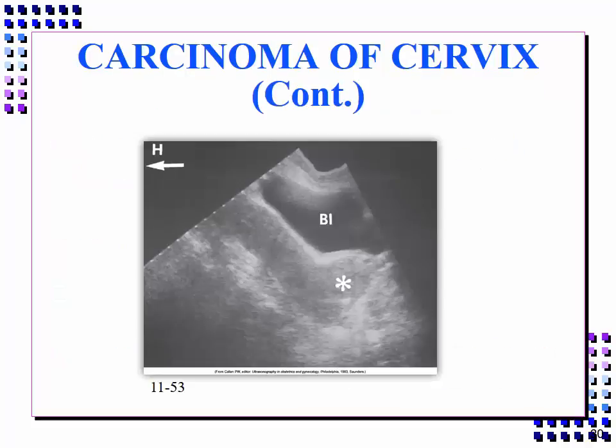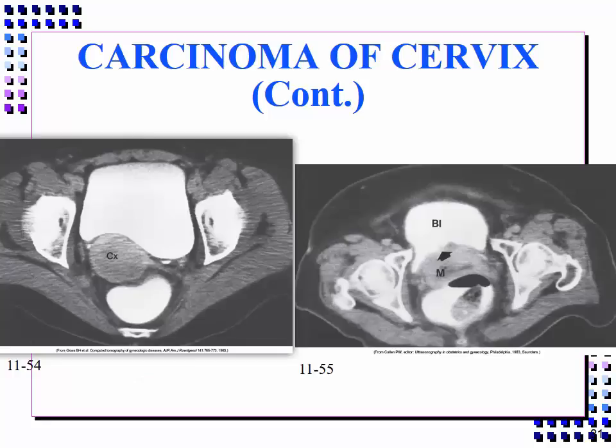Ultrasound usually demonstrates a cervical carcinoma as a solid mass behind the bladder. This sonogram demonstrates a solid echogenic mass lying behind the bladder that is indistinguishable from a benign cervical myoma. CT is more accurate in detecting pelvic sidewall invasion and therefore is usually the initial screening procedure in patients in whom there is a clinical suspicion of advanced disease.